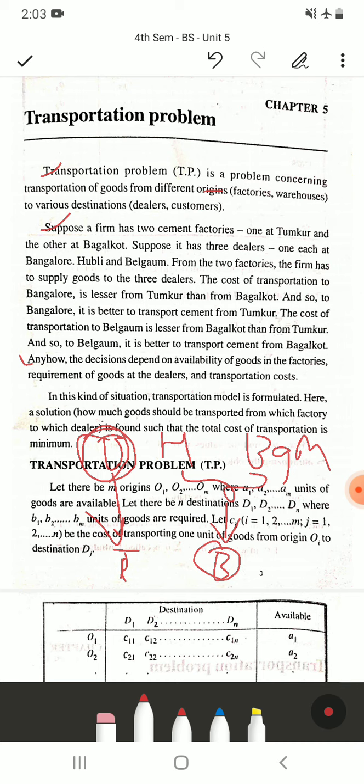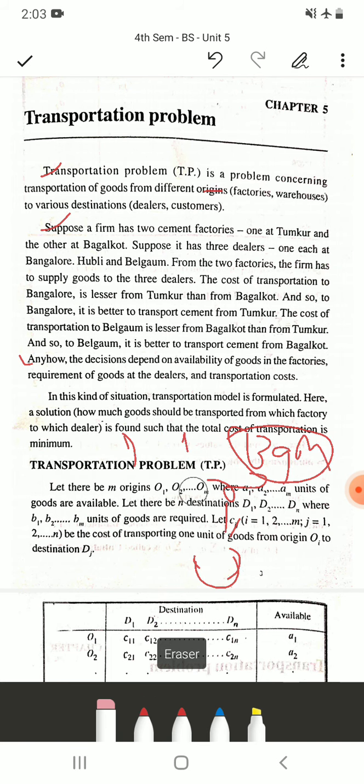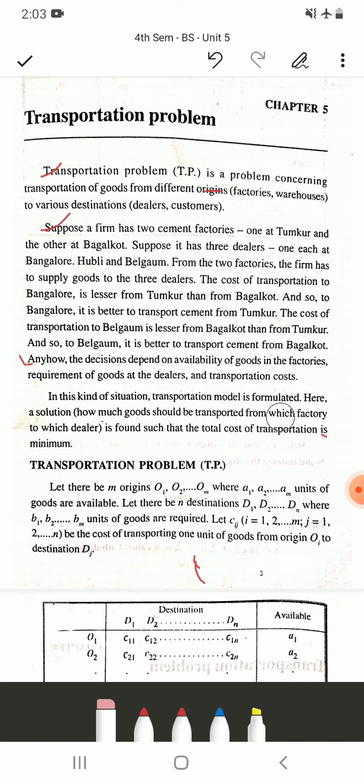So the convenient way would be to send from Tumkur. Similarly, if you want to send some cement to Belgaum, then it is better to get it from the Bagalkot branch because the distance is near, so the transportation cost will be less compared to Tumkur. So the main objective of this chapter is to find an optimal solution wherein the total cost of transportation is minimum.